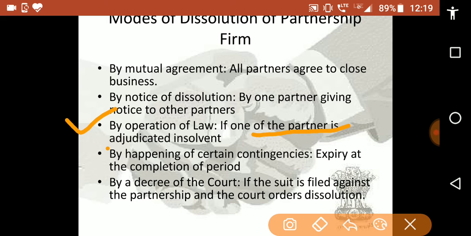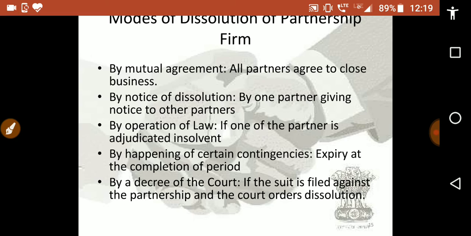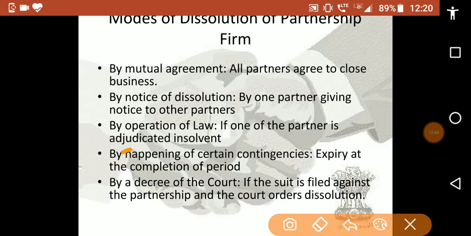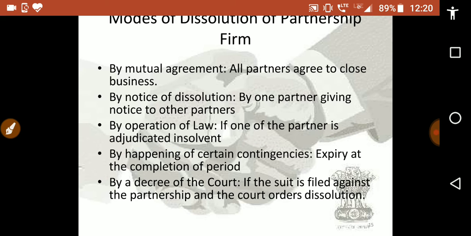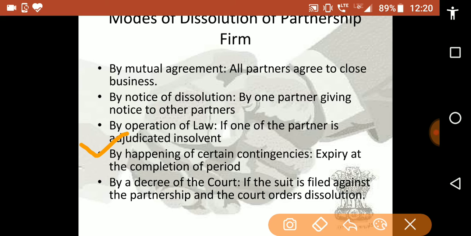adjudicated insolvent. Next, by happening of certain contingencies, means expiry or completion of the period.